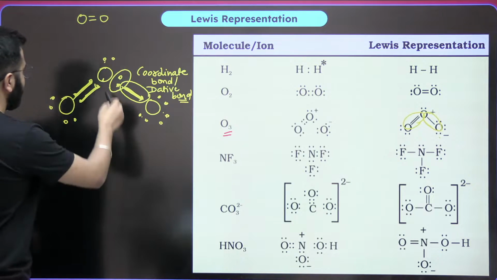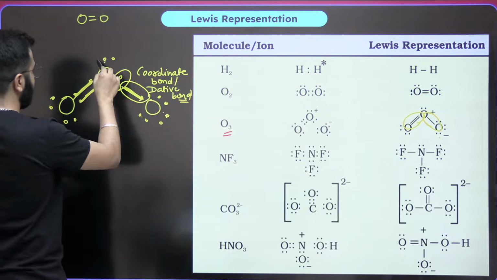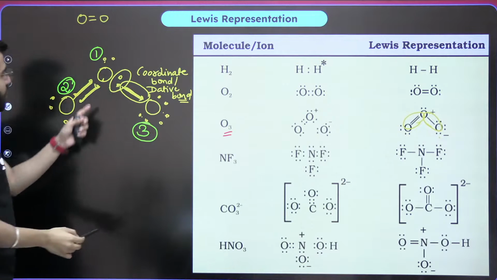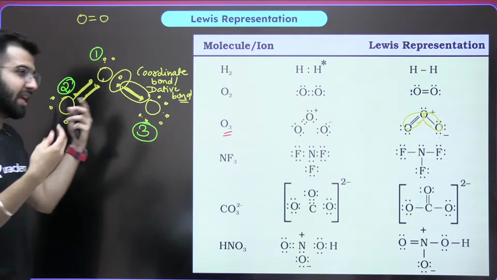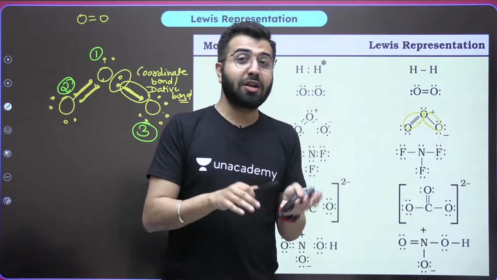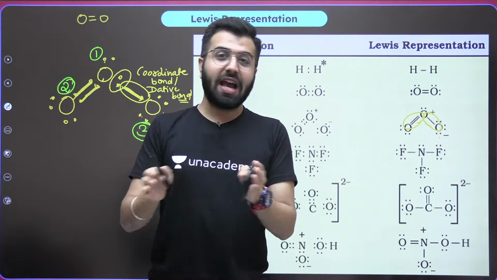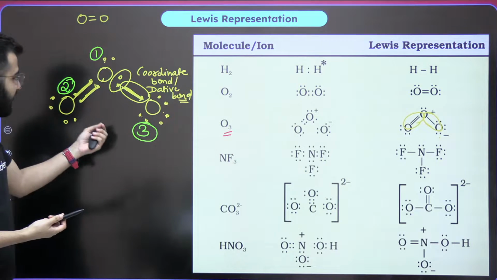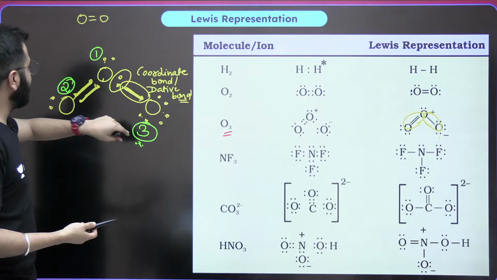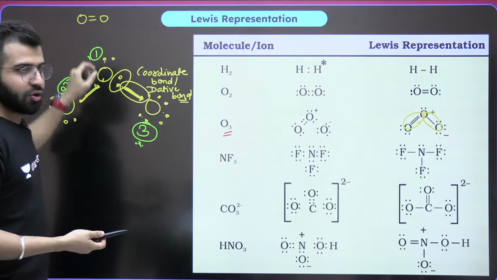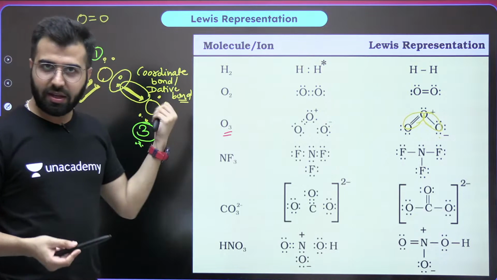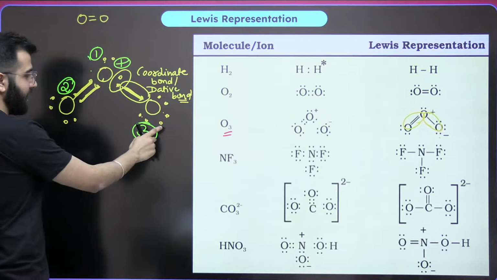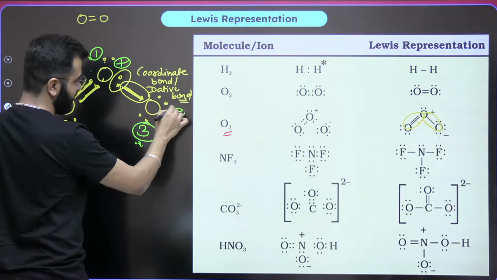Who's losing when we are talking about oxygen 1, 2 and 3? Which one is losing an electron and which one is gaining an electron, like who actually paid for the ice cream and who actually had ice cream for free? This is what I'm talking about. The third one had the ice cream for free, right? And the first one paid for it. So whose expenditure is this? It's for the first oxygen, right? Just put a plus sign. And who had it for free? This one, the negative sign.